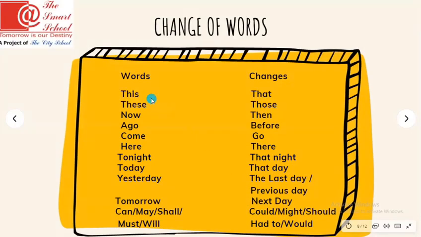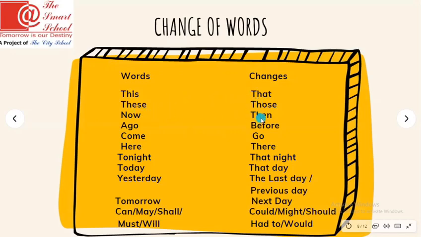So let's begin. The first one: whenever this word, this, is used in direct speech, we are going to change it into that. If these is used, we will change it into those.